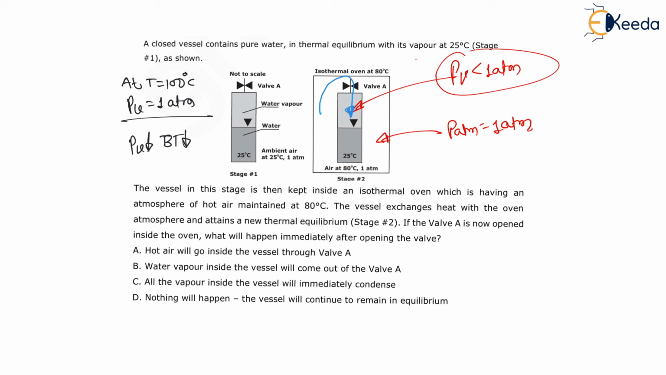Therefore, here we can say the hot air will go inside the vessel through wall A. Therefore, for this question, option A is the correct choice.